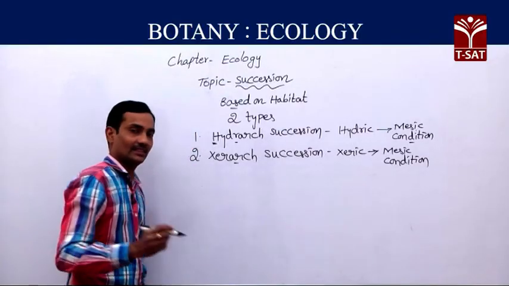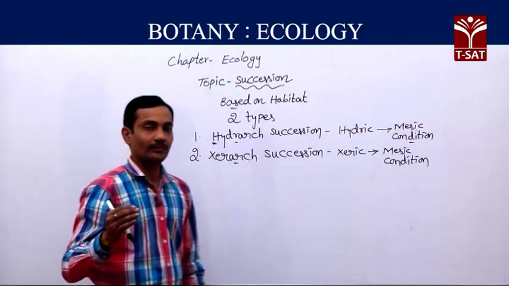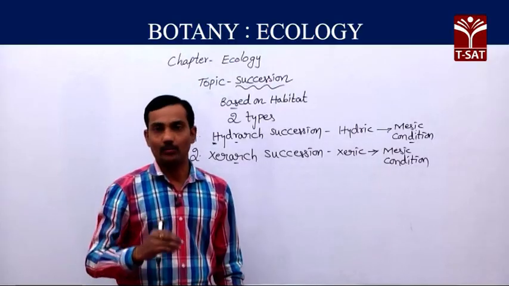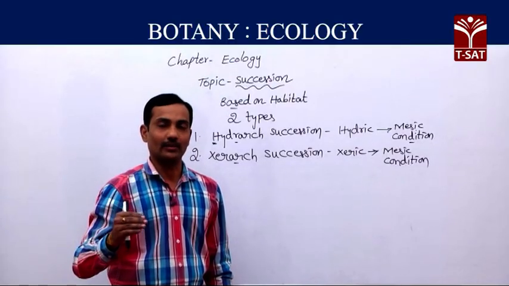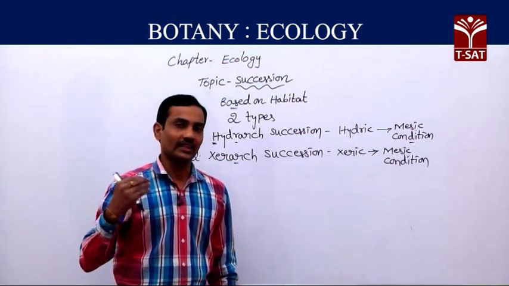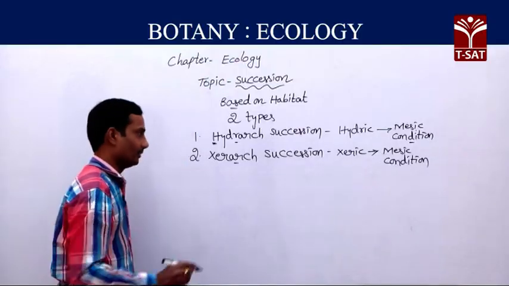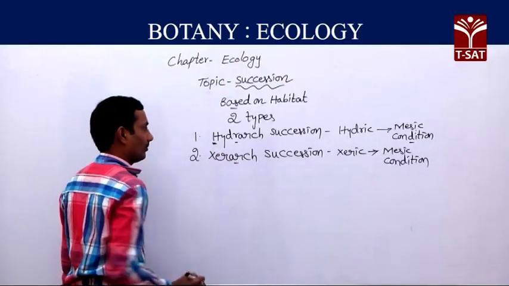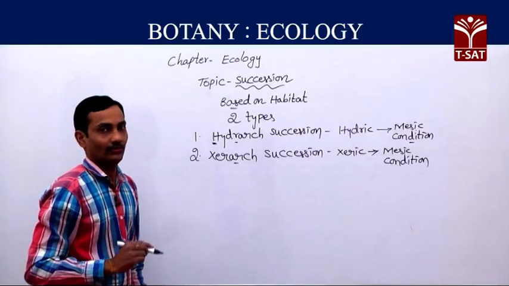So we will study hydrarch, primary succession. For example, a newly created pond is there. First a plant community will form. Ultimately, after many years, in that pond region you can finally find a forest area. So we will study hydrarch succession with the help of one example.